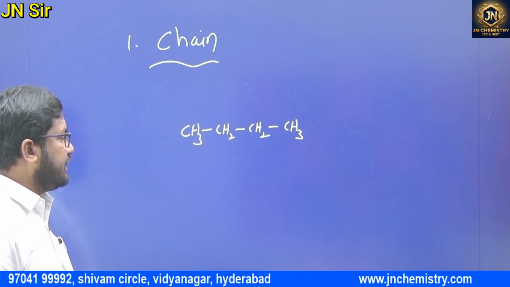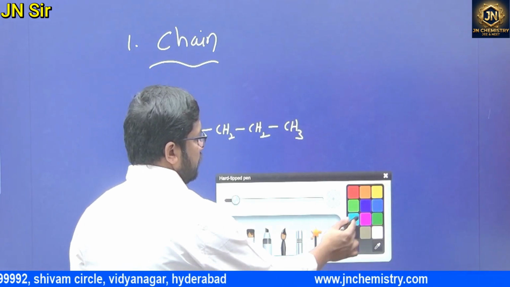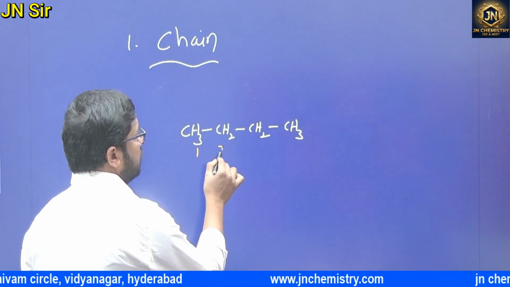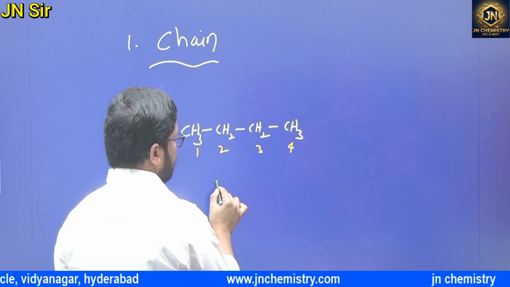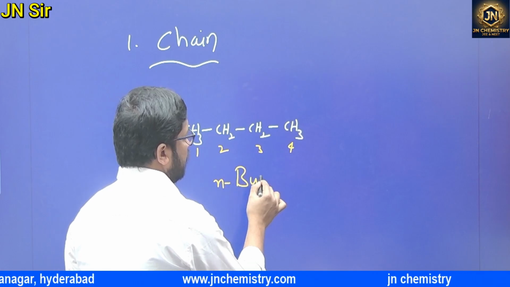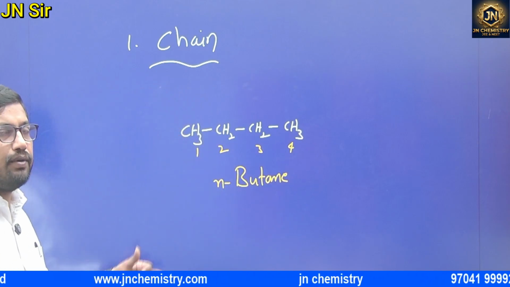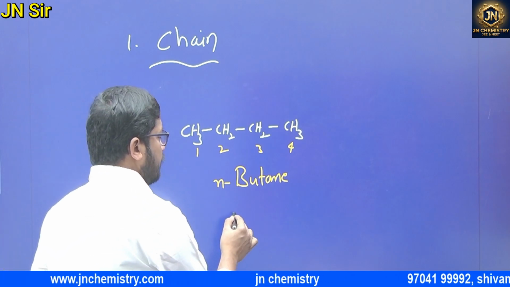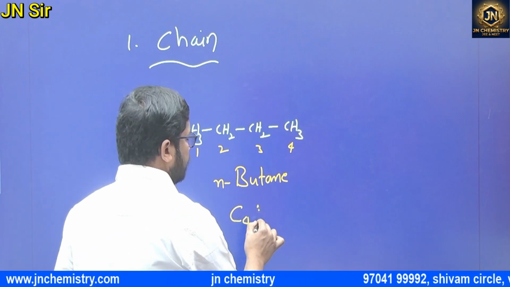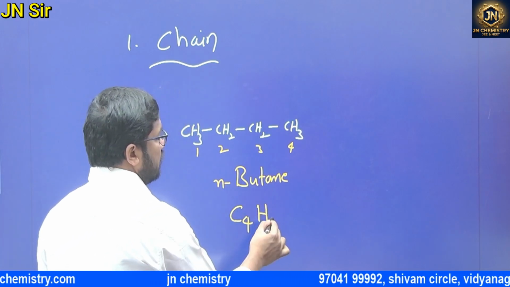So for example, this is what? N-butane. Yes or no? 1, 2, 3, 4. Four carbons, all single bonds: n-butane. What is the molecular formula? C4H10.